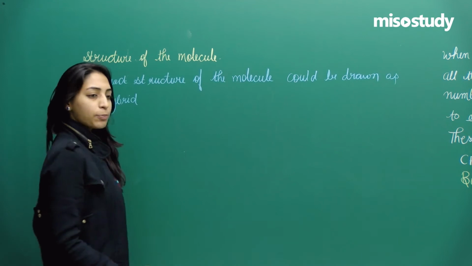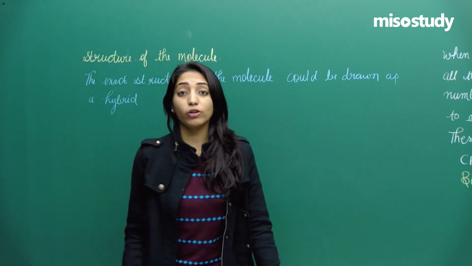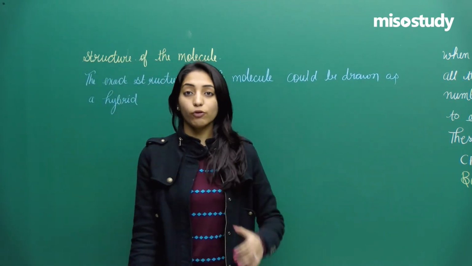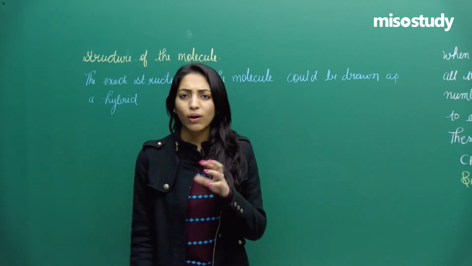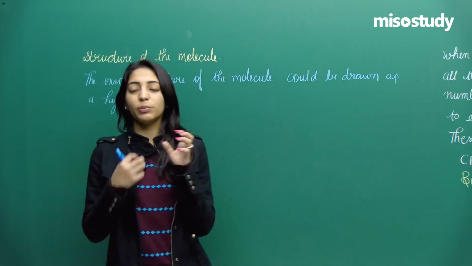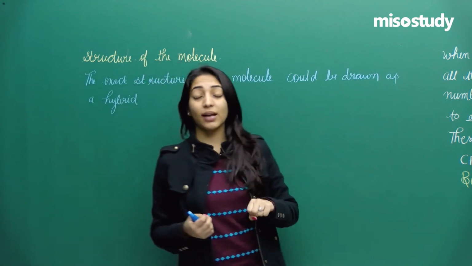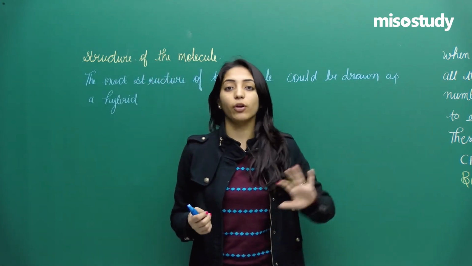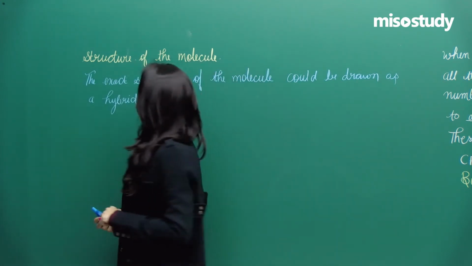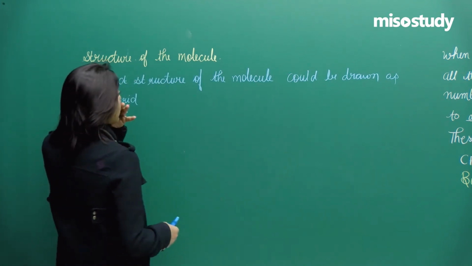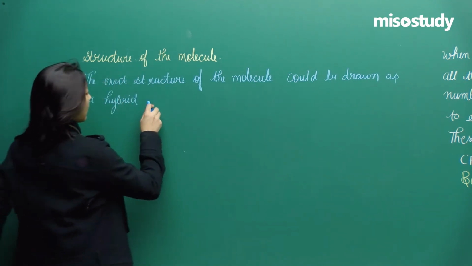Now, at least by this point of time, having done this much about hybridization, you people would have understood what a hybrid structure is. So, in a hybrid structure some properties will be taken from one structure, some characteristics from others, some from others, right? So, what I am saying is that the exact structure of the molecule could be drawn as a hybrid structure